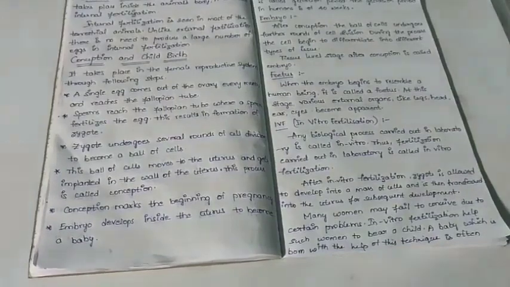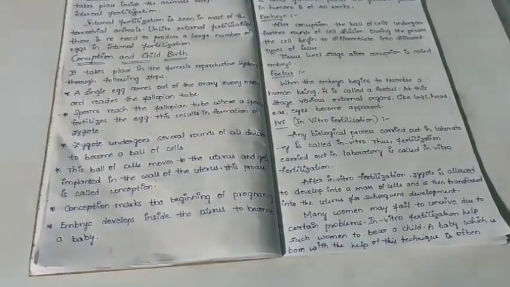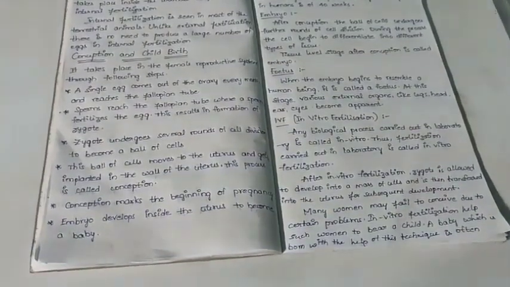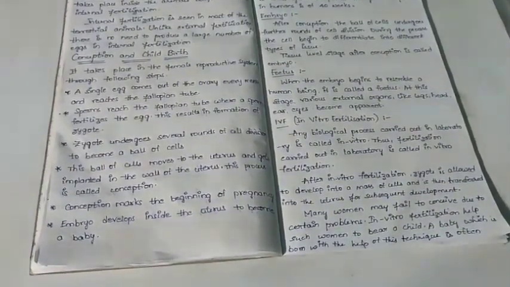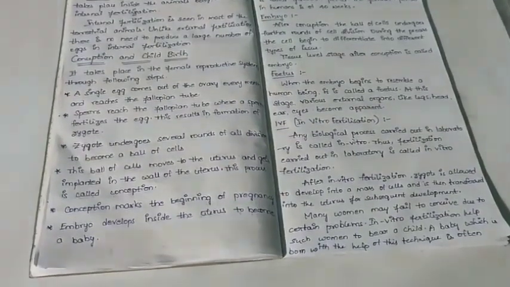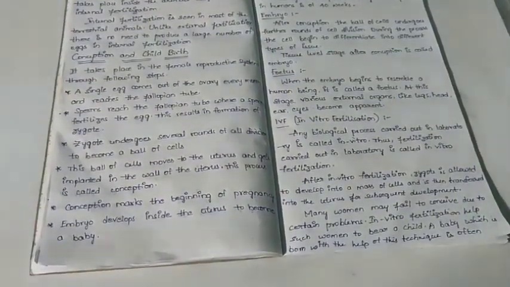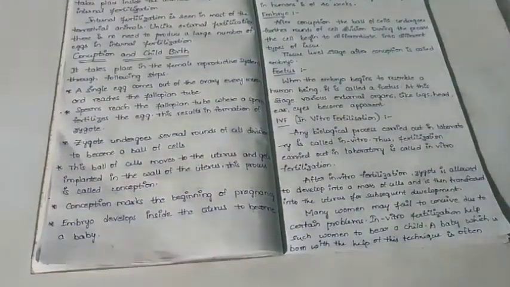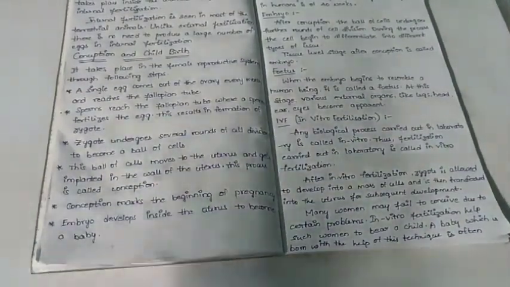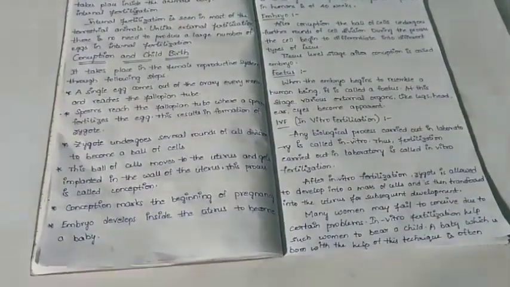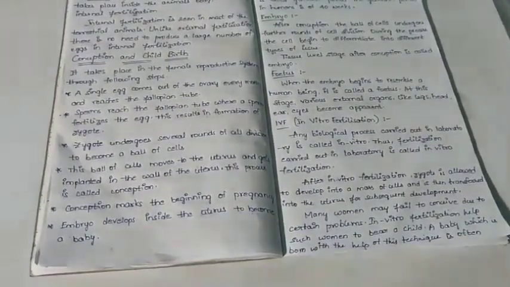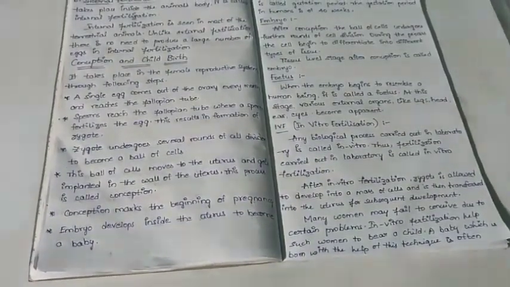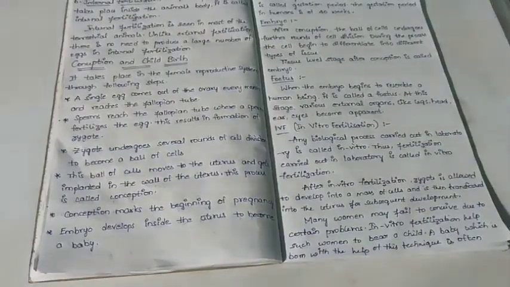Such a process is known as IVF, and the babies born through IVF are known as test tube babies. Test tube babies does not mean that babies are growing in the test tube. A test tube is very small, a baby cannot grow there. What it is saying here is that the zygote is formed in the test tube. After the formation of the zygote, it is transferred to the female reproductive organ. There growth takes place again. That means the embryo will be formed. From the embryo, the fetus will be formed. From the fetus, the adult will be formed.